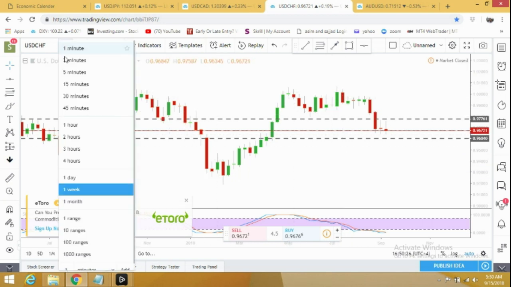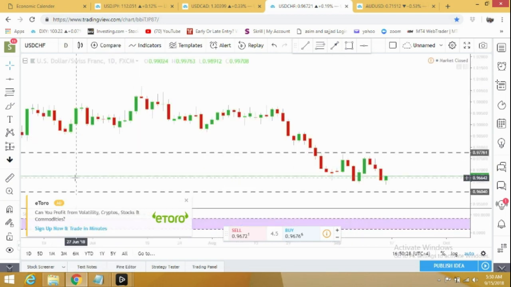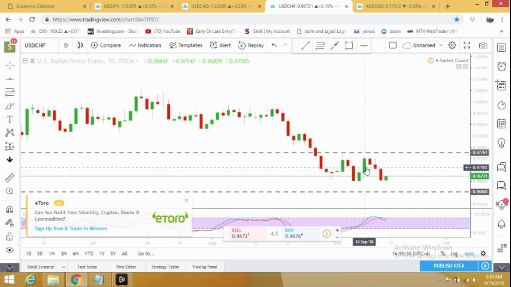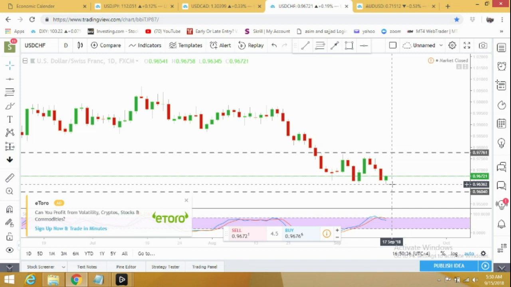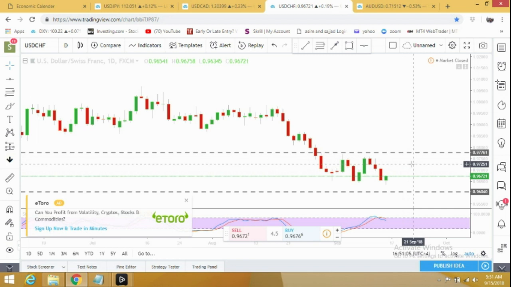Let's see how it looks on a daily and 4-hour time frame. Here you can see on Monday it looks so strong, but then from Tuesday it started dropping down. It dropped all the way to 0.9636, and from here it just bounced back, closing in green on Friday. From Monday it may just start dropping down again, and from 0.9604 I expect a bigger correction, and it can go all the way to 0.9776 and above.